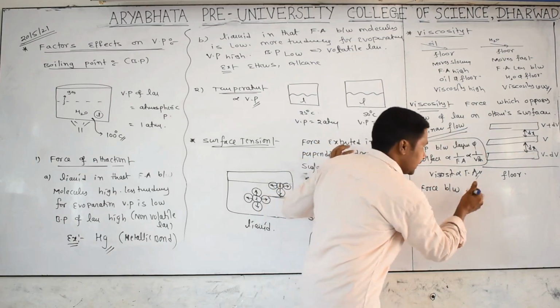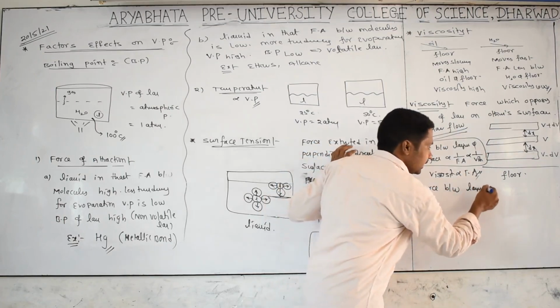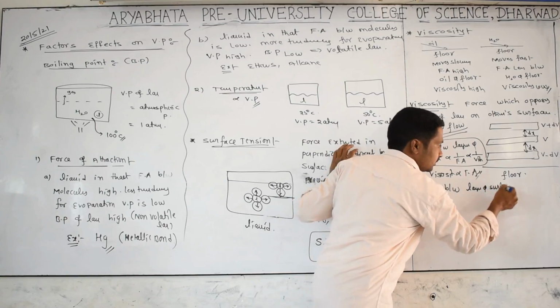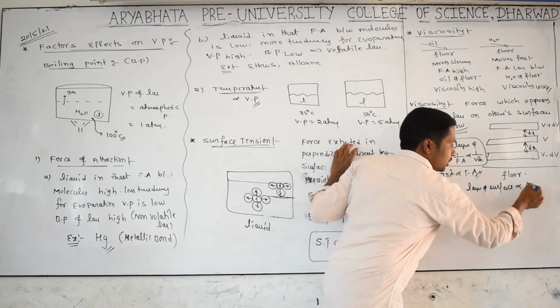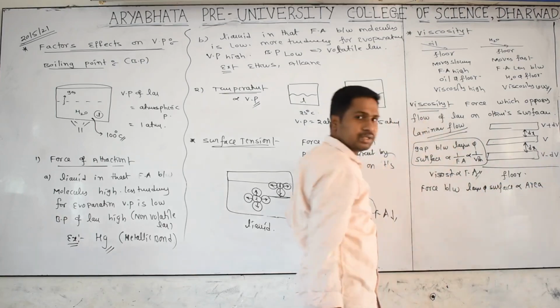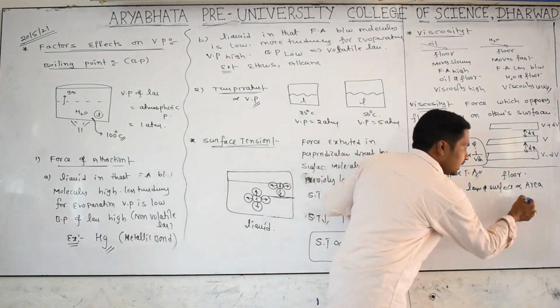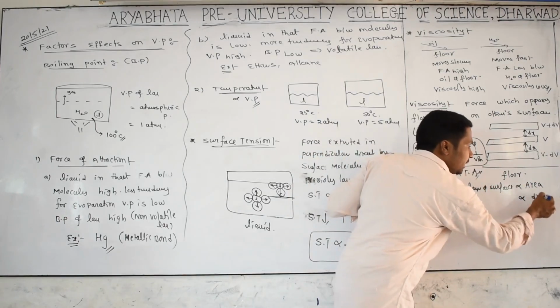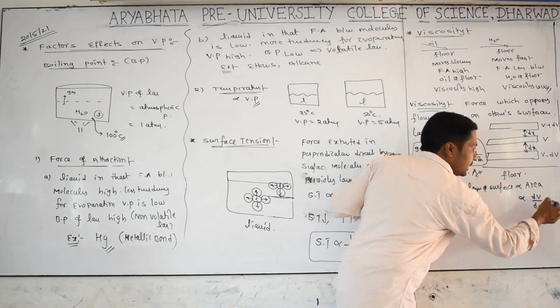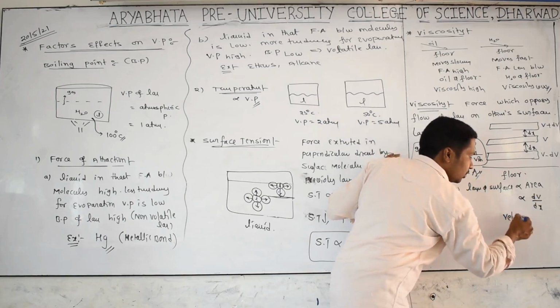The force of attraction between layer and surface is directly proportional to the area of the two bodies and directly proportional to dv by dx. The dv by dx we call the velocity gradient.